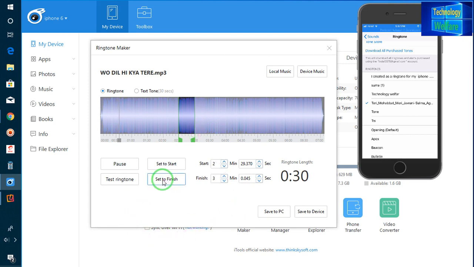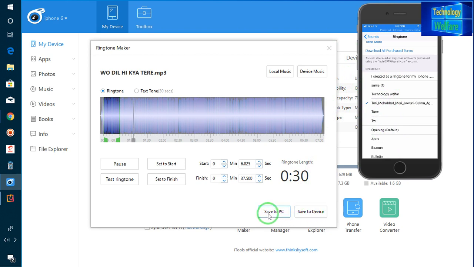Now I will go for Set to Finish, and when I click here I have two options. Directly you can see this song here. It's not yet in the custom ringtones on the iPhone, but I would like to show you that after saving to the device it will be imported there.